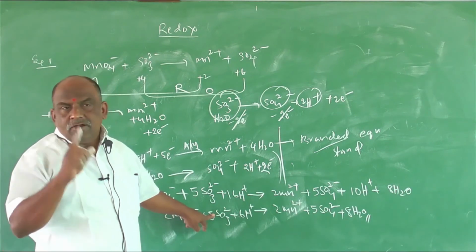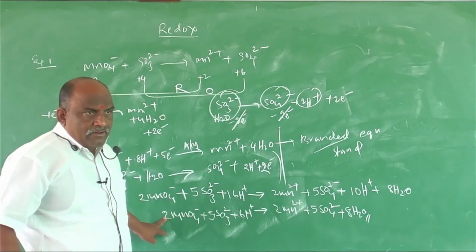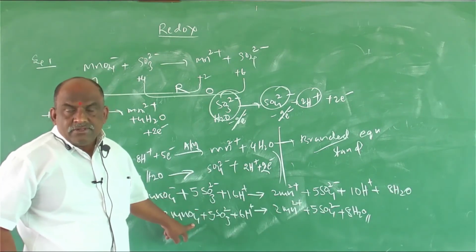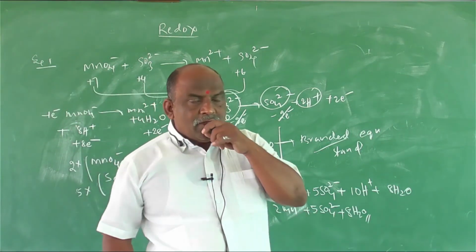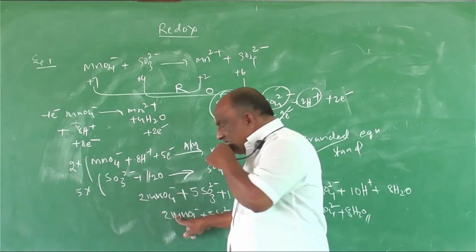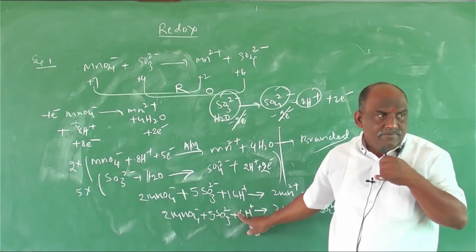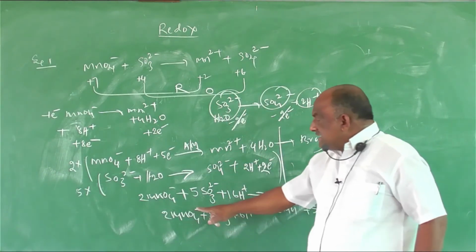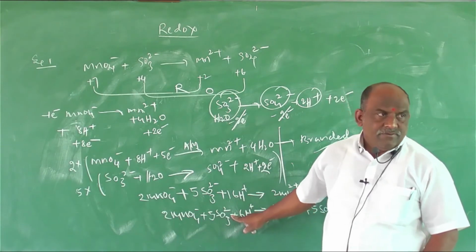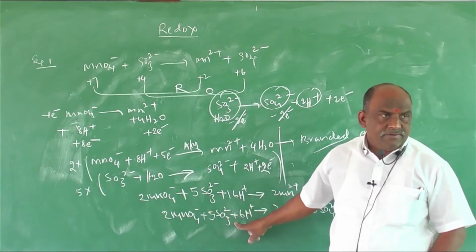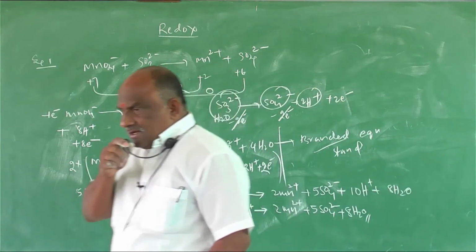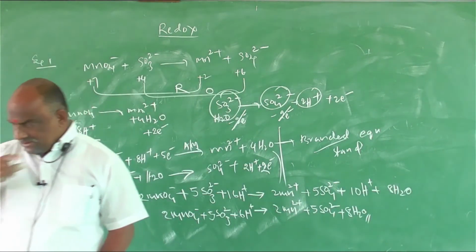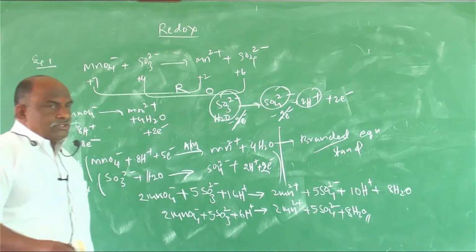If 1 mole MnO4 minus is required, then 5/2. That type of question is very important. Understand? 1 mole MnO4 minus requires how many moles of sulfite? 5/2. While balancing, we get an idea about this. Without balancing, it is very difficult. So make a note of this process.